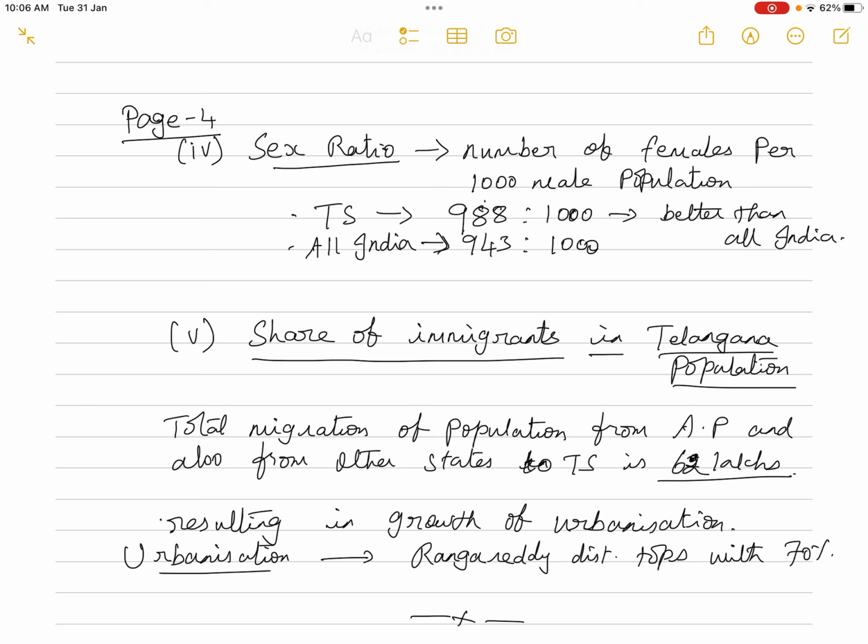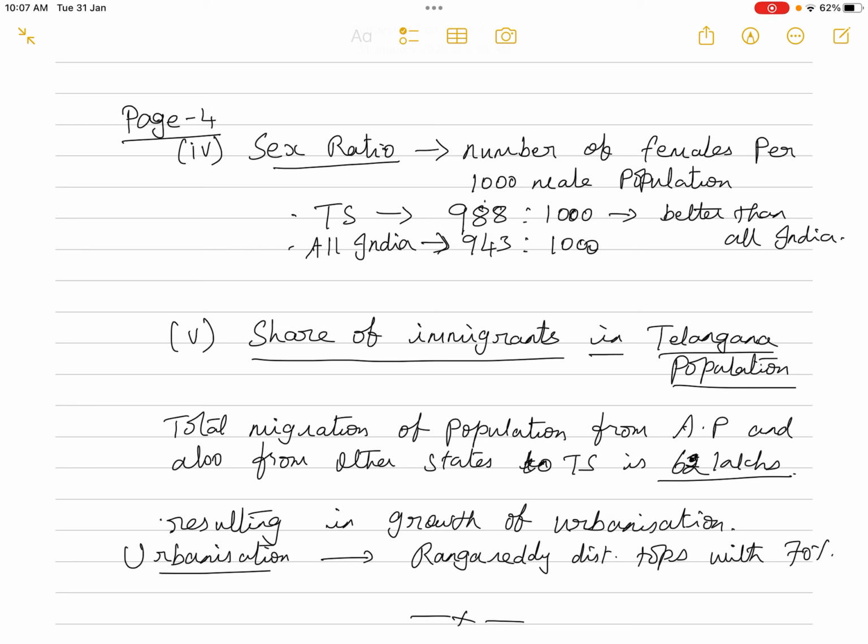So out of the total population of Telangana state, 62 lakhs happen to be people migrated from other states. So what is the total population of Telangana state? We have seen, isn't it? It is approximately around 3.52 crores. So out of this 3.52 crores, 62 lakh happen to be people migrated from other states including AP.